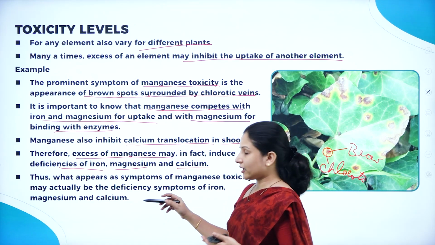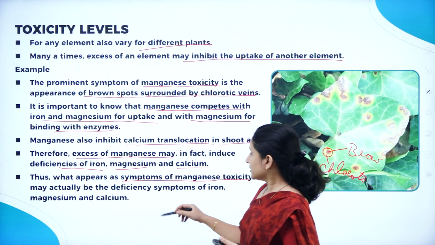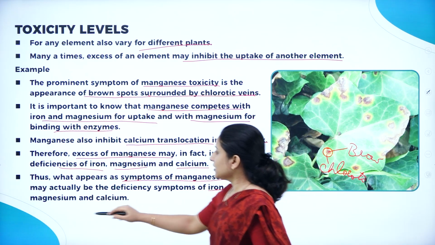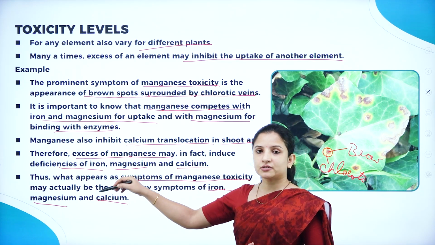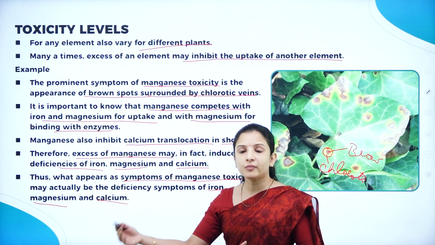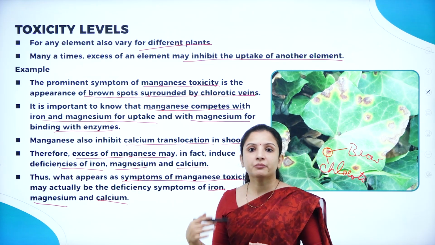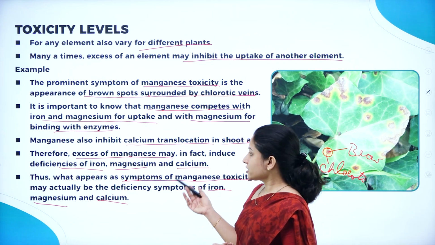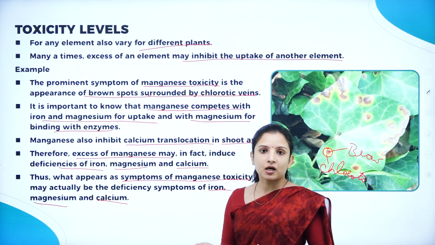The symptoms that appear as manganese toxicity may actually be the deficiency symptoms of iron, magnesium, and calcium. Why? Because of manganese toxicity, the plant is not able to absorb iron and calcium properly, or the mobilization of calcium might not occur properly. And not just that, the translocation of calcium also may not occur properly.